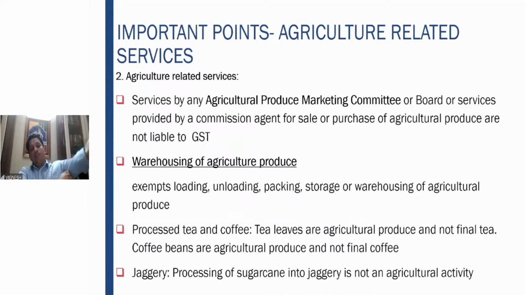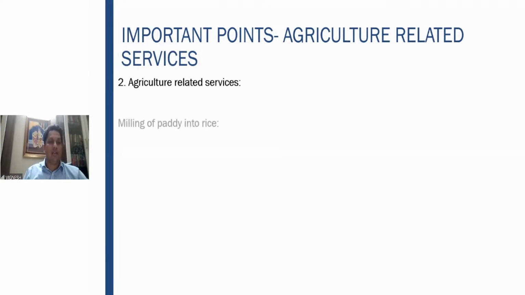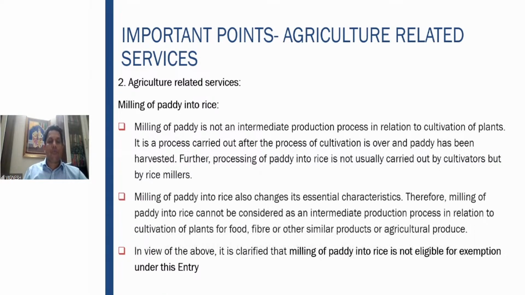Another important point was the activity of processing of sugarcane into jaggery. Even though the sugarcane is there, ultimately the process needs to be done for the jaggery. The processing of sugarcane into jaggery alters the essential characteristic of the sugarcane, which is why it is not an agricultural activity. Fine.